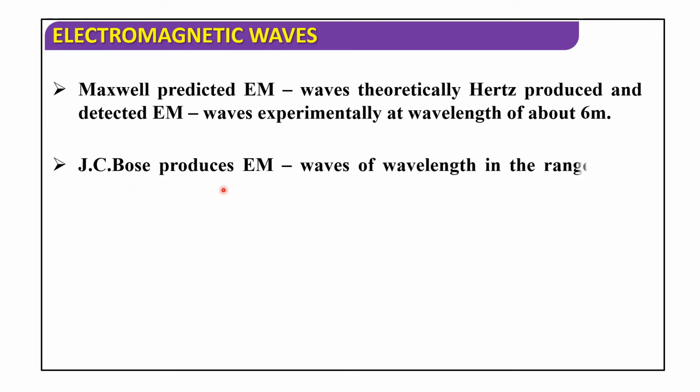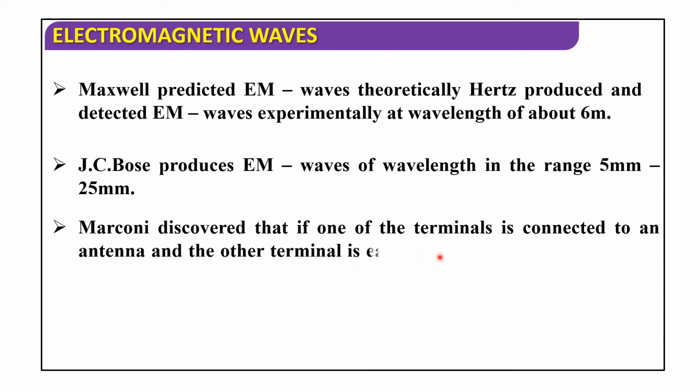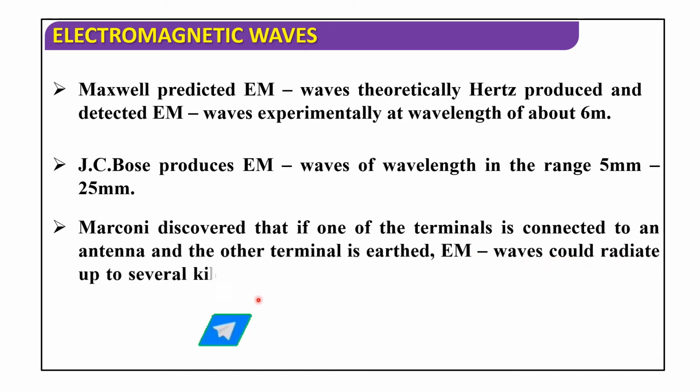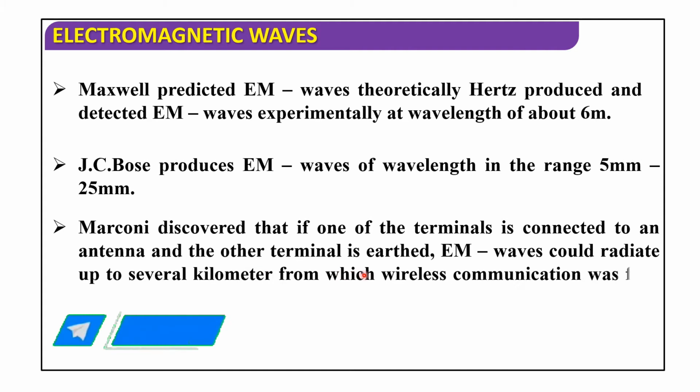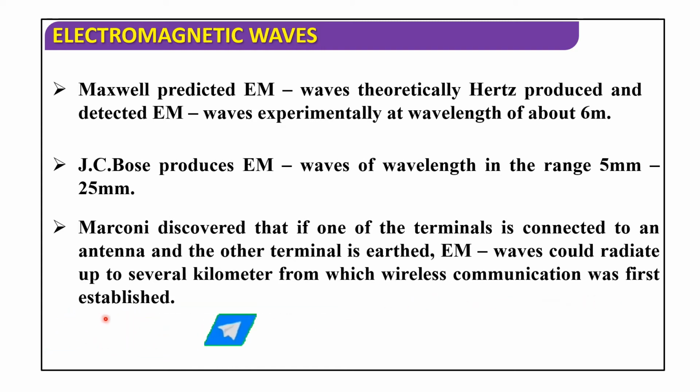J.C. Bose produced EM waves of wavelength in the range of 5 mm to 25 mm. Marconi discovered that if one of the terminals is connected to an antenna and the other terminal is earthed, EM waves could radiate up to several kilometers, from which wireless communication was first established.